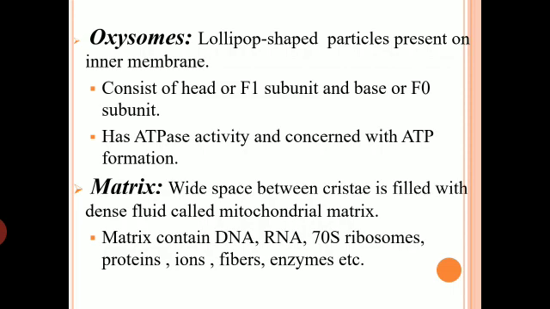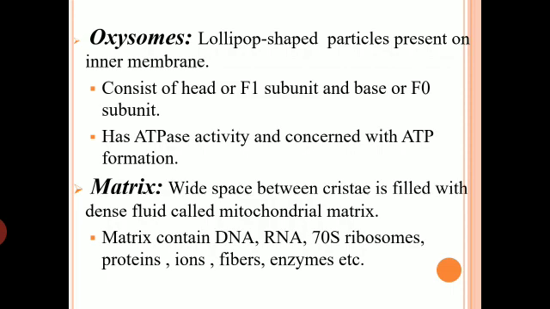So we also say F1 F0 particles. They form the oxysome, and oxysomes have ATPase activity. That means they are concerned with ATP formation. Whenever hydrogen ions, H plus ions, cross through these oxysomes, ATP is produced. So oxysomes are related to ATP synthesis.